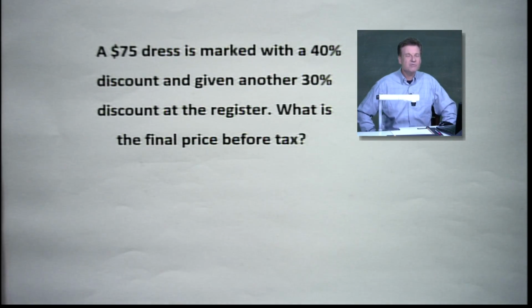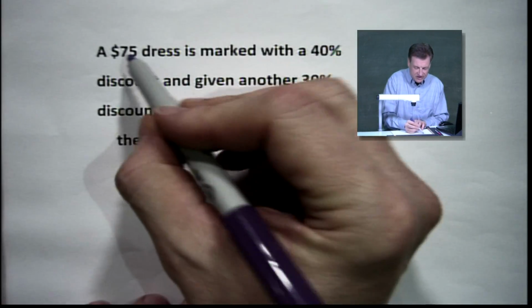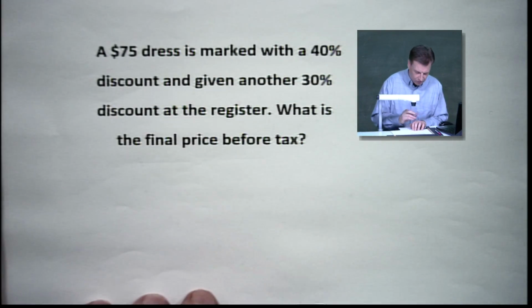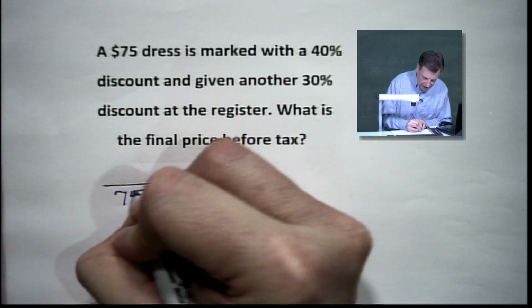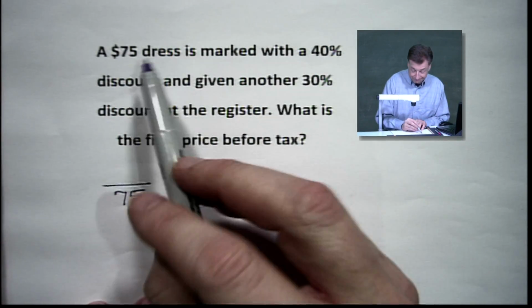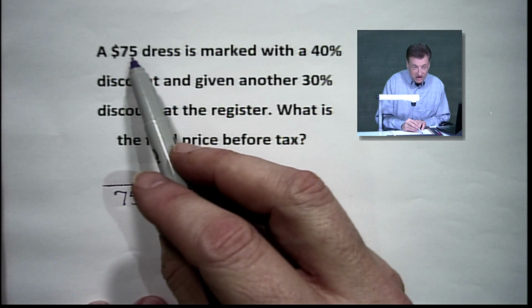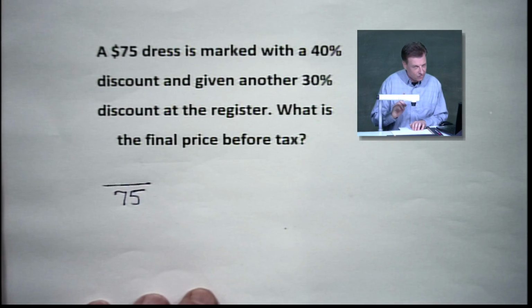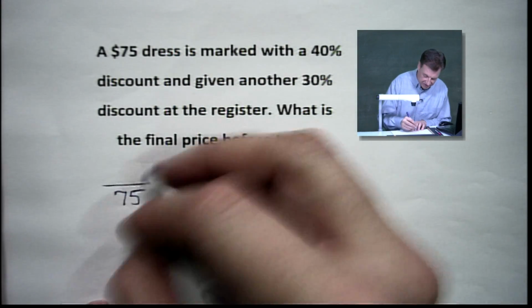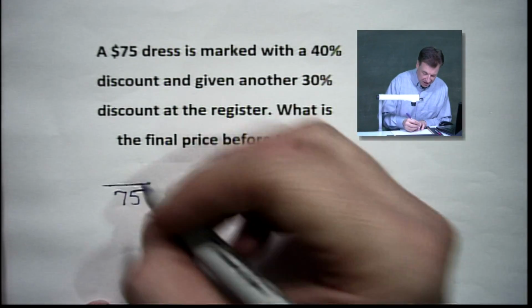So let's check and see what's supposed to happen. First of all, this is our starting point, so it's going to be our base. We are going to figure out how much we are going to save. What's the actual money? Again, it says not $40. Don't do that. That's 40%, not $40.